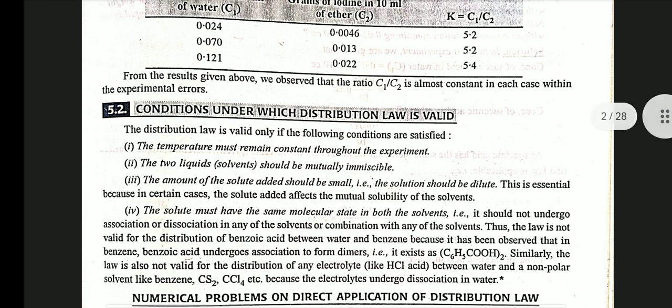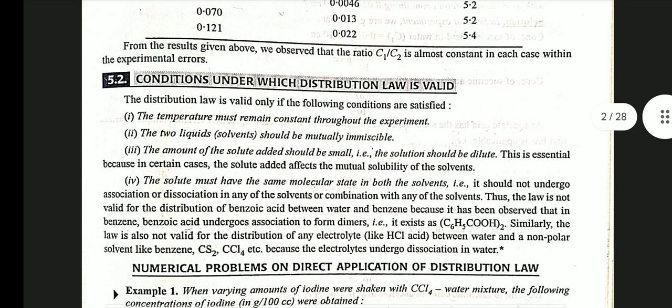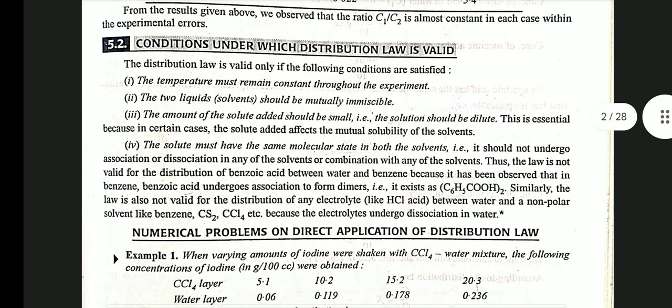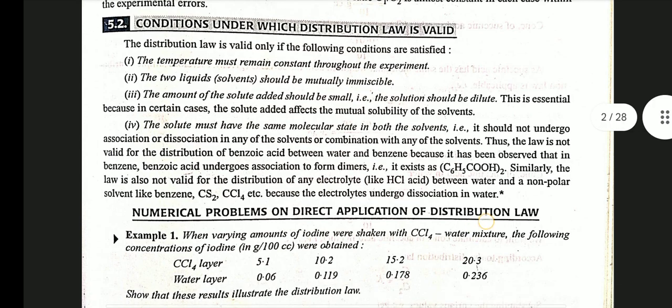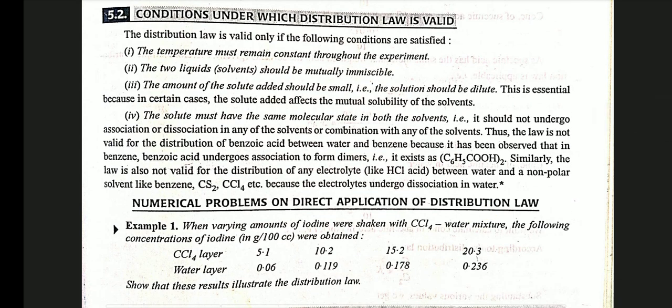From the results given above, we observe that the ratio C1 by C2 is almost constant in each case within the experimental errors. Conditions under which the distribution law is valid. The distribution law is valid only if the following conditions are satisfied. The temperature must remain constant throughout the experiment. The two liquids should be mutually immiscible.